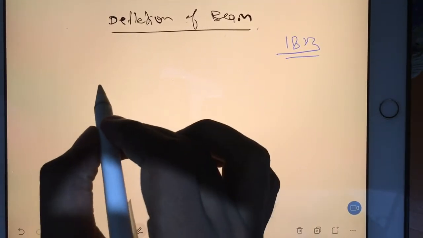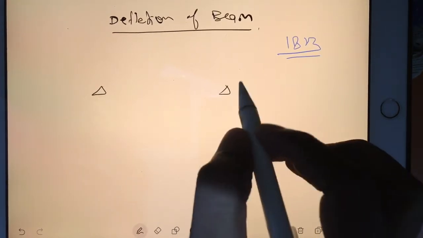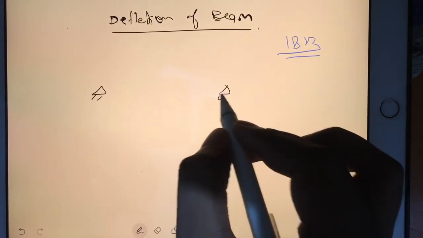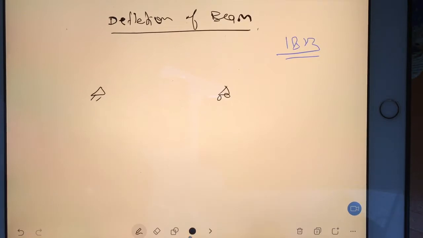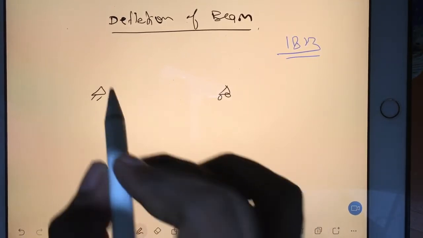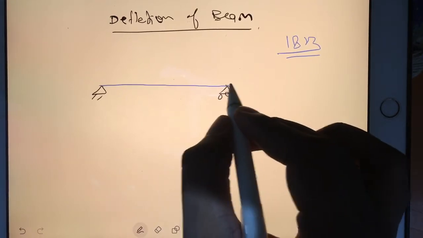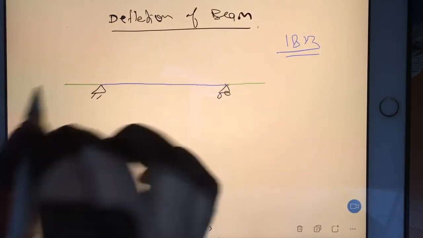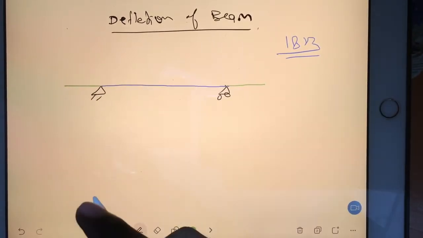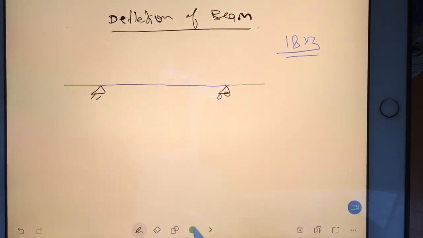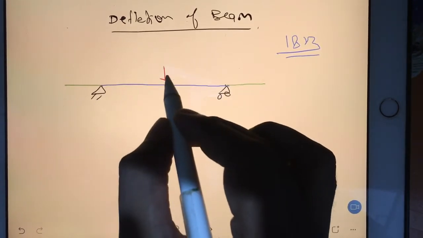So I am taking one simply supported beam. Now you are at the stage where you can easily judge the meaning of simply supported beam. Suppose I have a simply supported beam, and I increase the length and make it an overhanging beam because I want to show something. Now imagine there is a load acting.